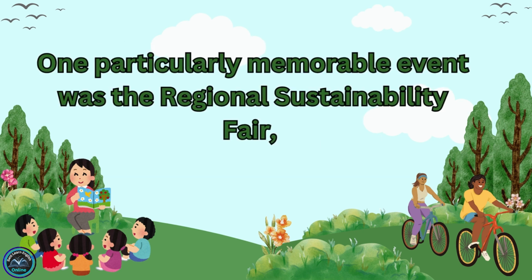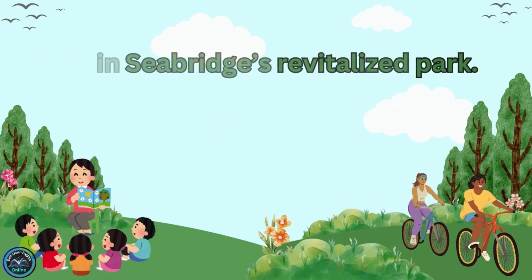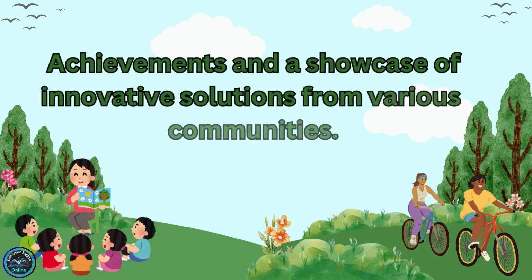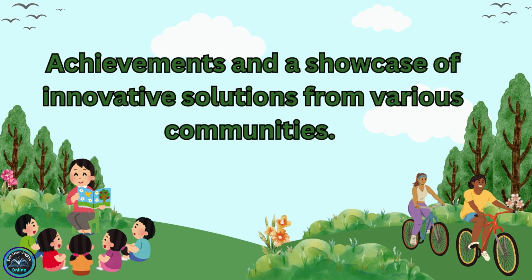One particularly memorable event was the Regional Sustainability Fair, held in Seabridge's revitalized park. It was a celebration of the coalition's achievements and a showcase of innovative solutions from various communities.